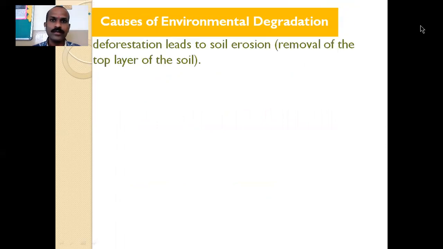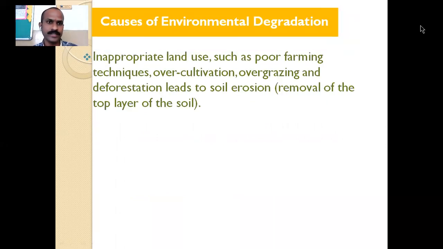So causes of environmental degradation: inappropriate land use, such as poor farming techniques, where many insecticides and pesticides are used. Overcultivation to get more production. Okay, land is cultivated continuously.